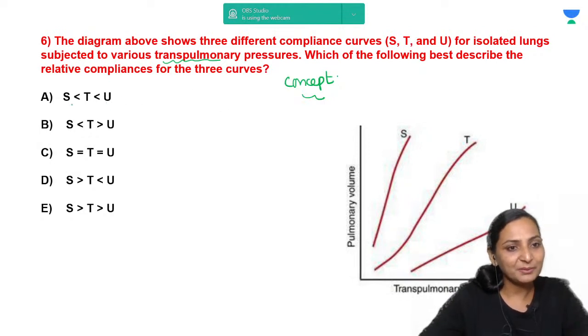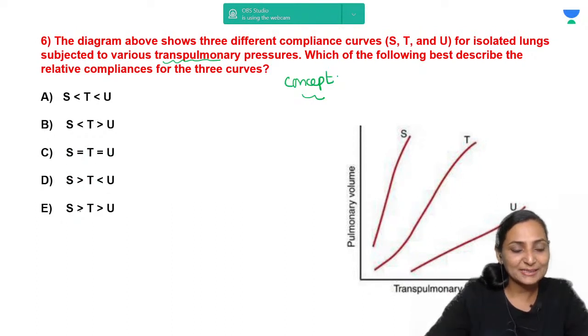The options available are S is less than T, less than U; S is less than T but more than U; S, T, U are equal; S more than T, less than U; or S is more than T, which is more than U. Right? Now, the correct answer is definitely E.